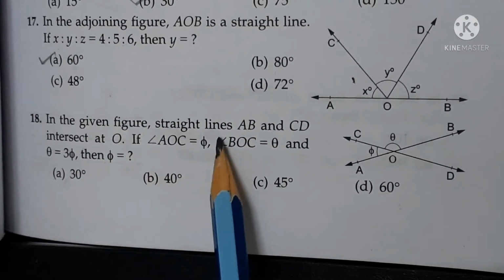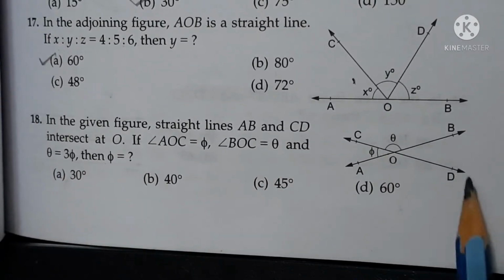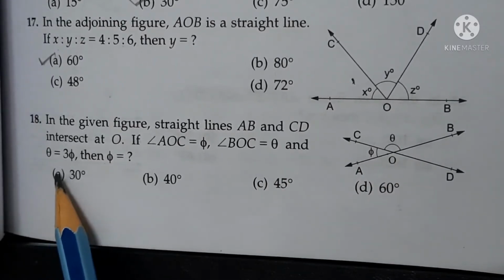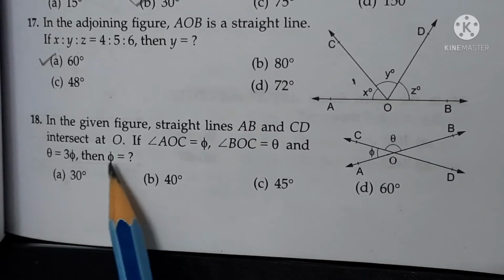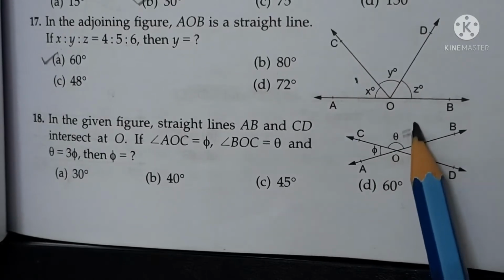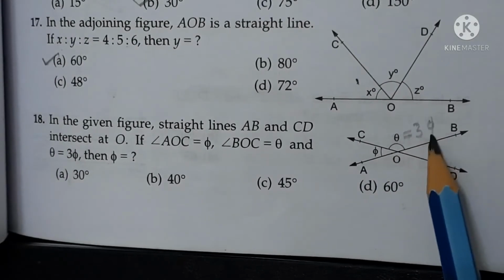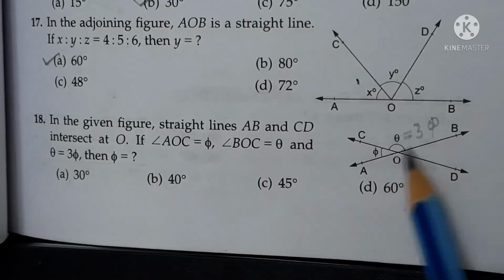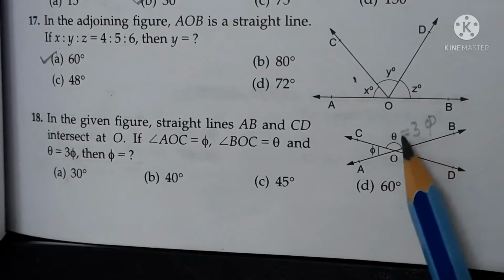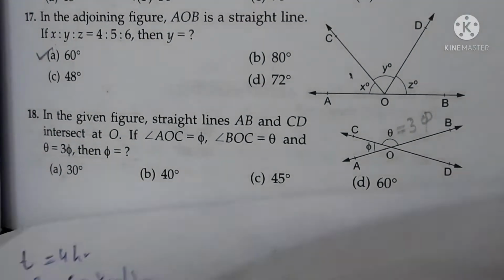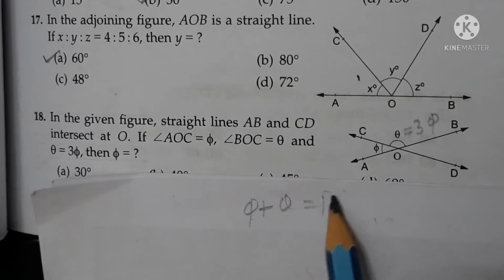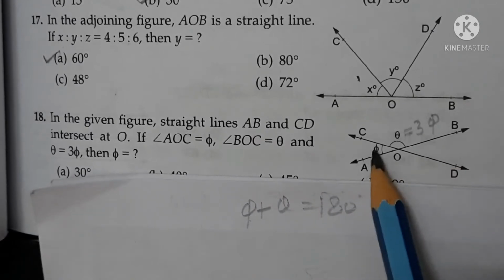In the given figure, straight lines AB and CD intersect at O. If angle AOC is equal to phi, BOC is equal to theta, and theta is equal to 3 phi, then phi is equal to. This is theta, theta is equal to 3 phi. And you know the angles on a straight line, the sum of angles will be 180. So you can write it phi plus 3 phi. Let's see the solution, very simple. Phi plus theta is equal to 180 degrees because this is on a straight line, so a linear pair.